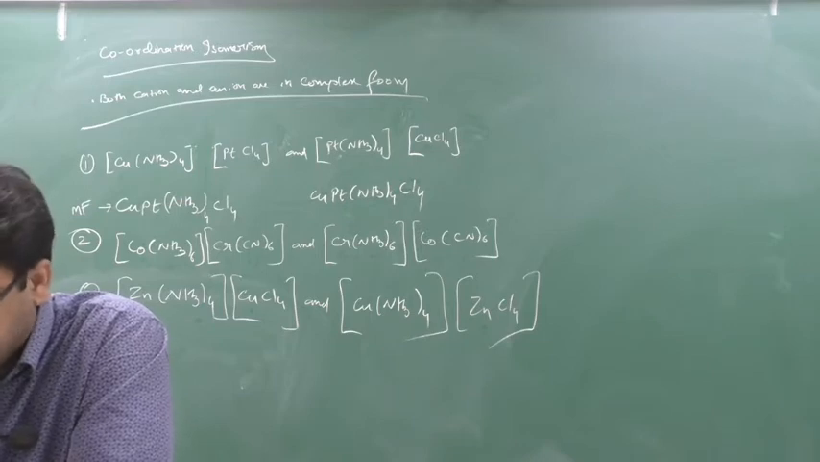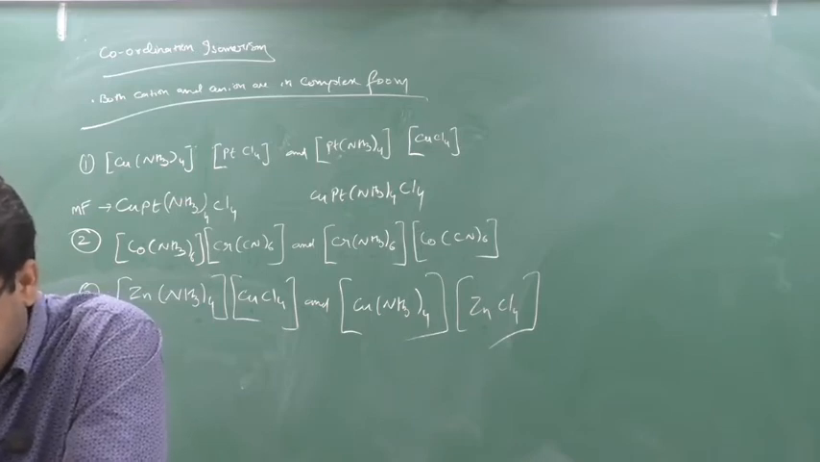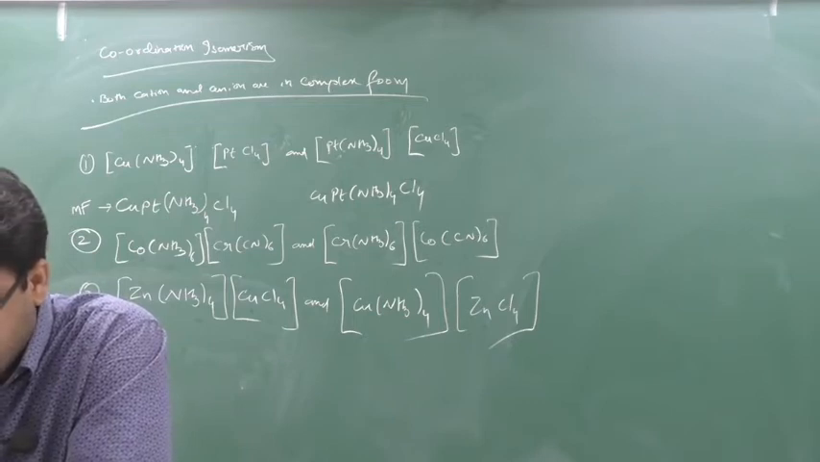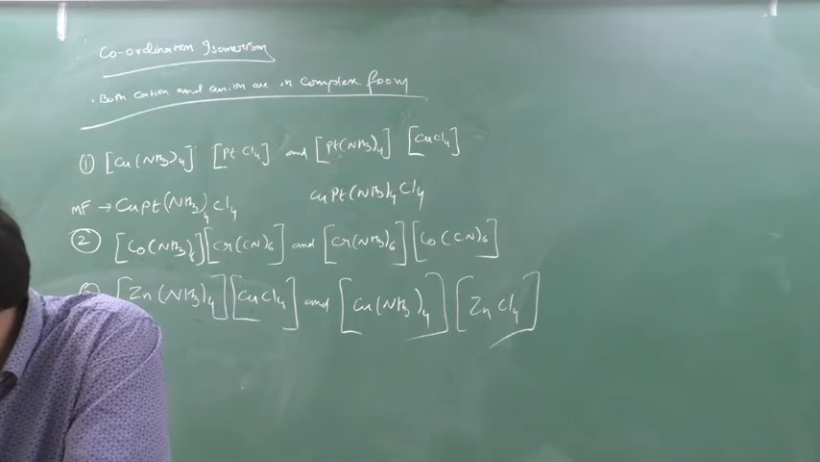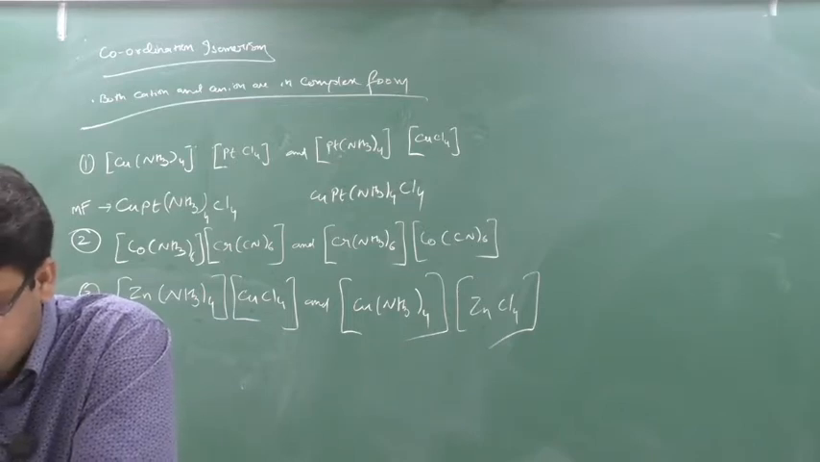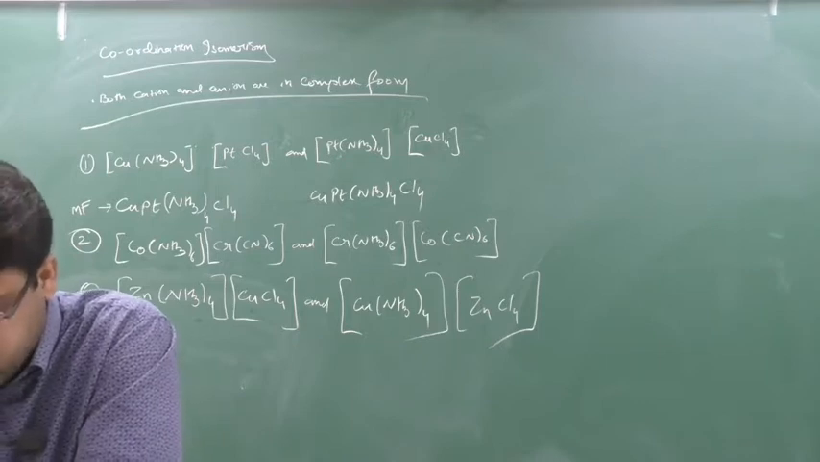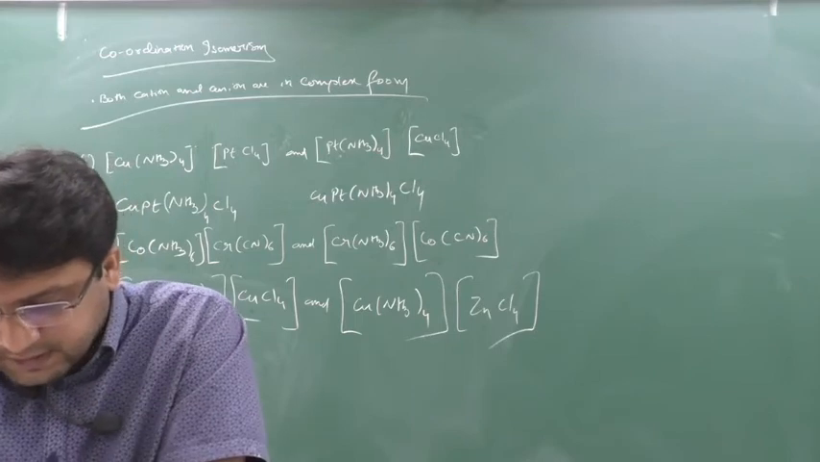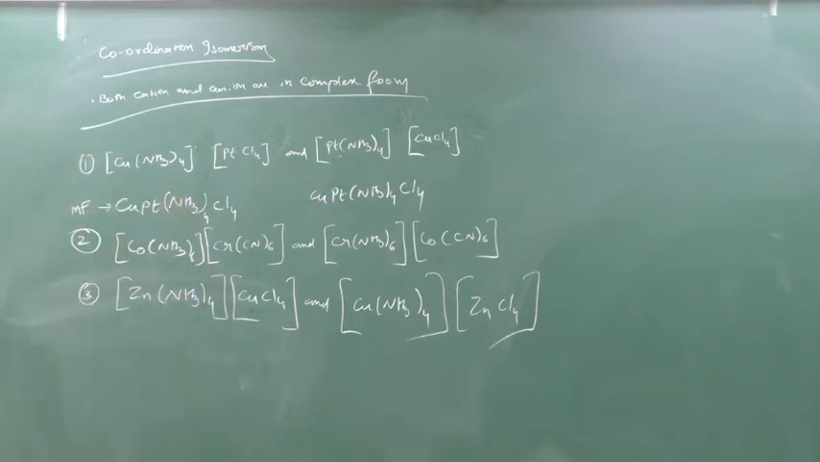This type of isomers are called coordination isomers or position isomers. Coordination isomers. Clear? You can write down these examples. Then move to the next. We'll do one question based on the isomerism. Write down this example.